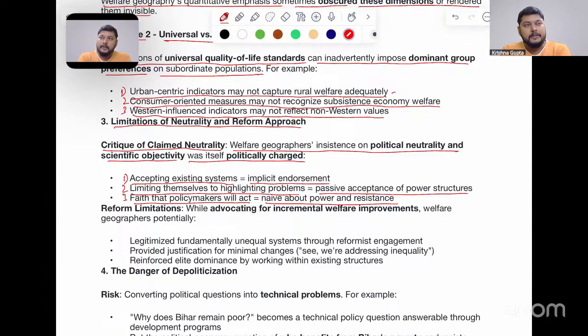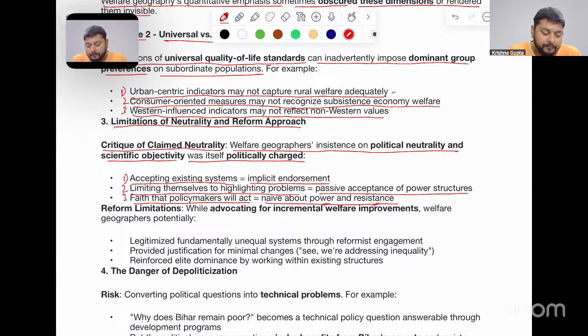In a certain region, in your particular village or city, in certain pockets, there are MLAs or MPs who are pro-government. There are certain MPs and MLAs who belong to the other party or the minority party. So in this case, policymakers will work for the geographical spaces where their own party members, or the people who vote for their party, reside. This will result in a power issue and resistance for those people in terms of investment and development.